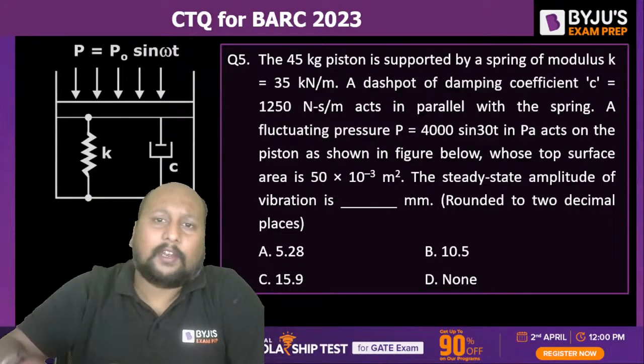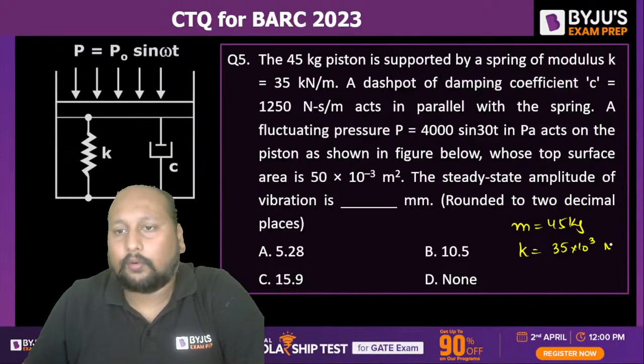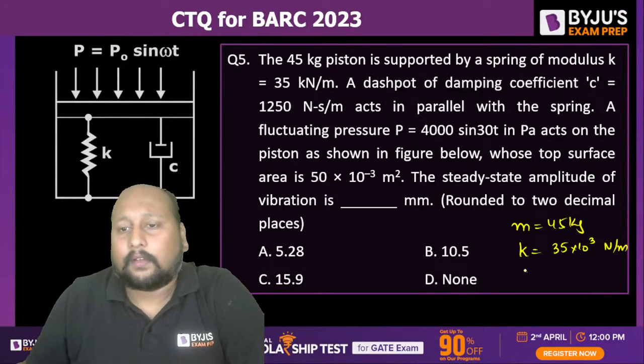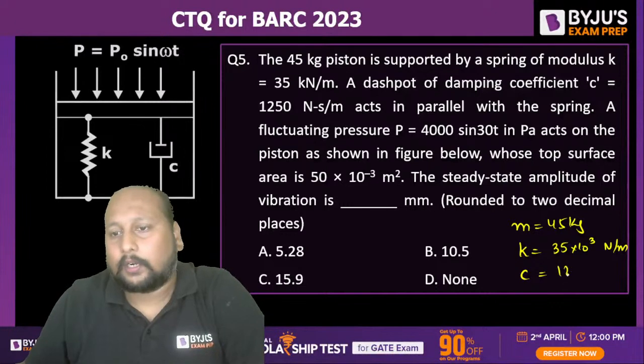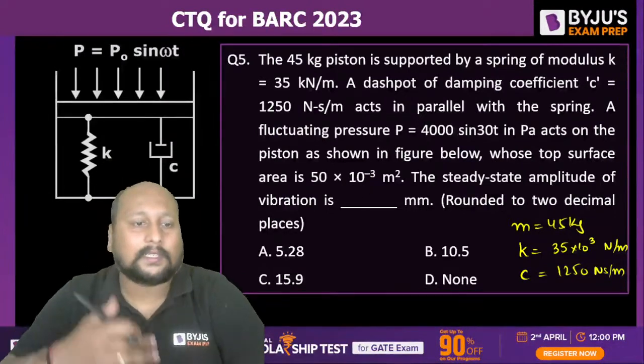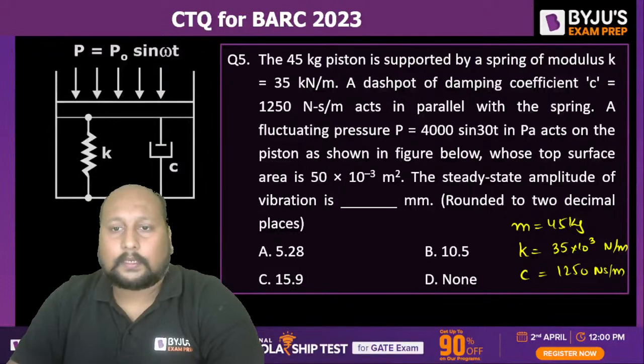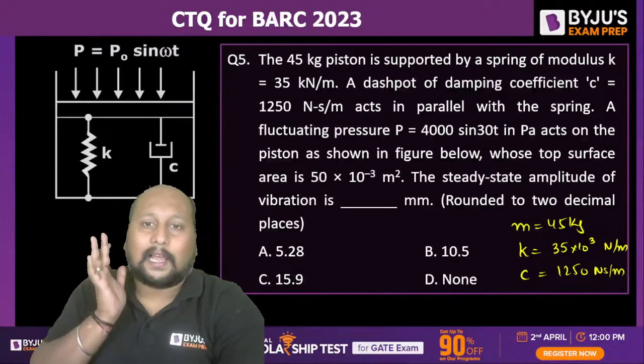So they have given you the mass, equal to 45 kg, right? They have given the value of K, equal to 35 into 10 to the power 3 Newton per meter. They have given the coefficient of damping, 1250 Newton second per meter. And they're asking what the value of amplitude will be. There's a simple formulation to calculate the amplitude.